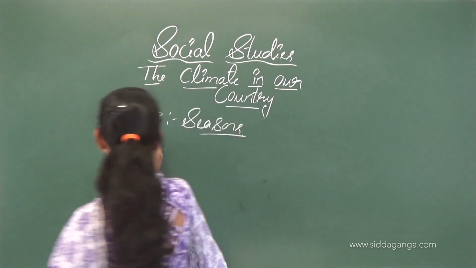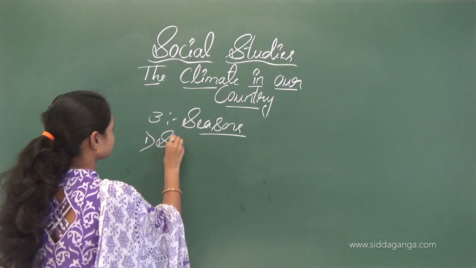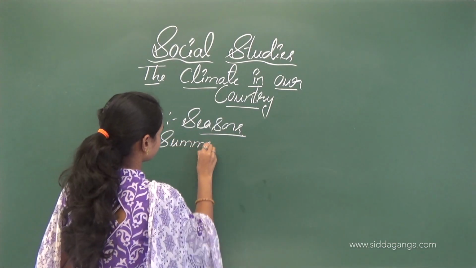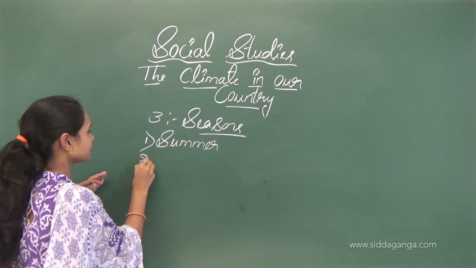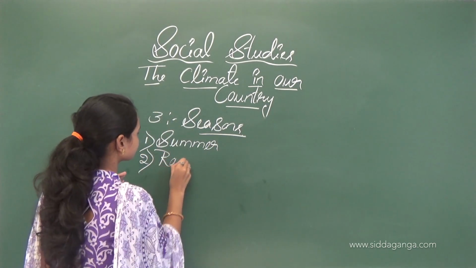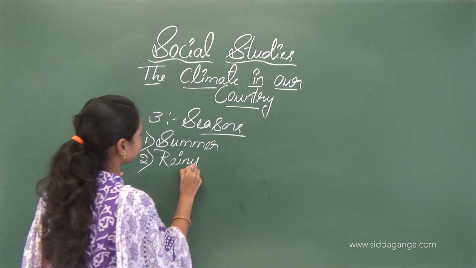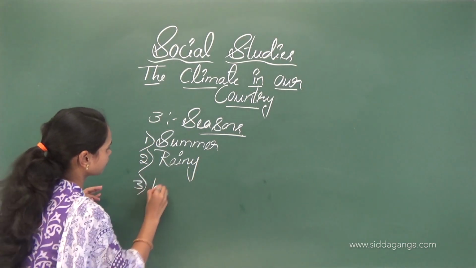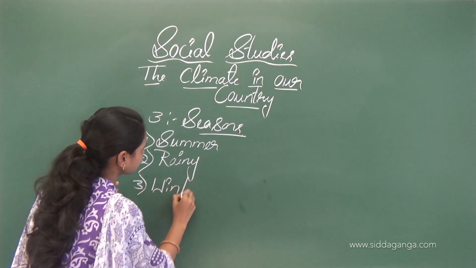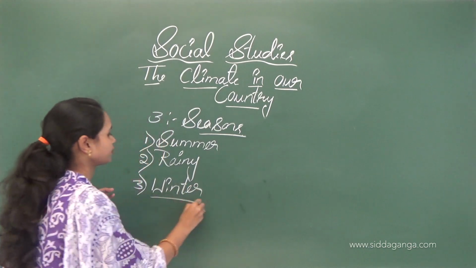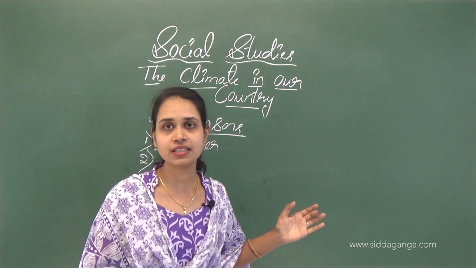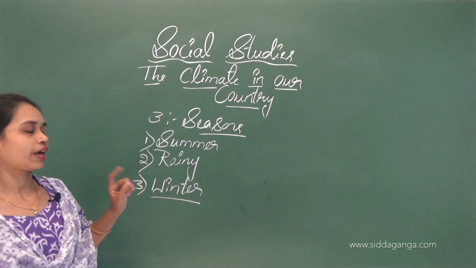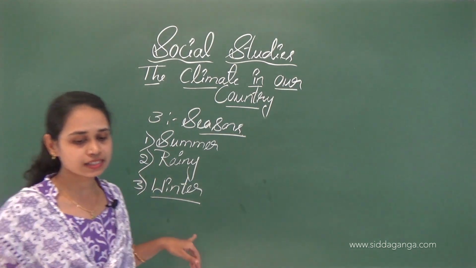First one is summer. Second one is the rainy season. Third one is winter. They are the 3 seasons of our country. So mainly we can see summer, rainy, and then winter season here.